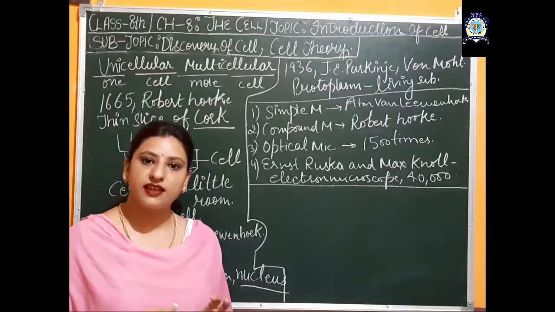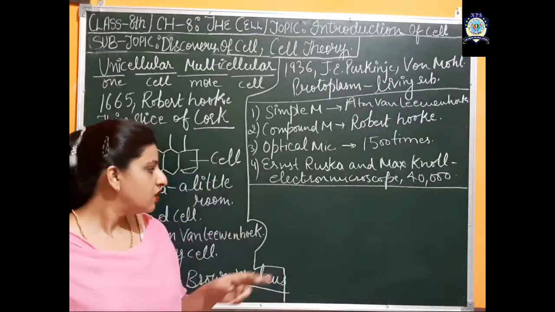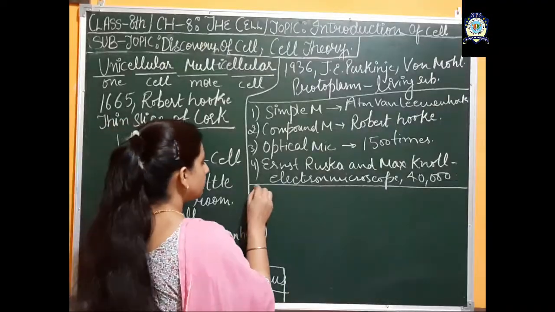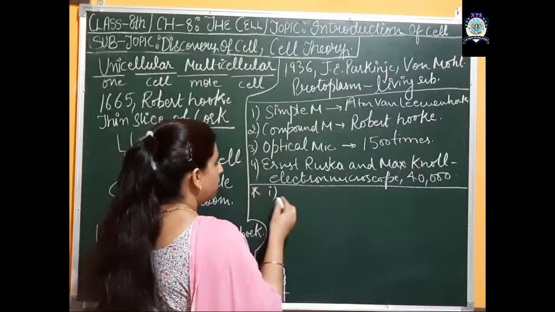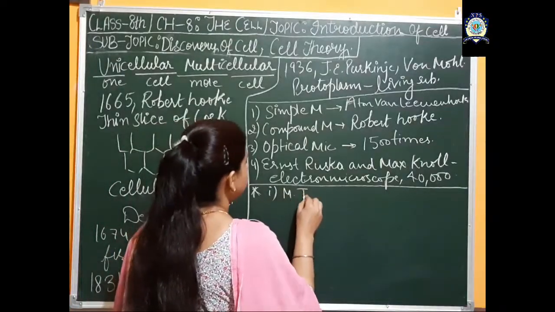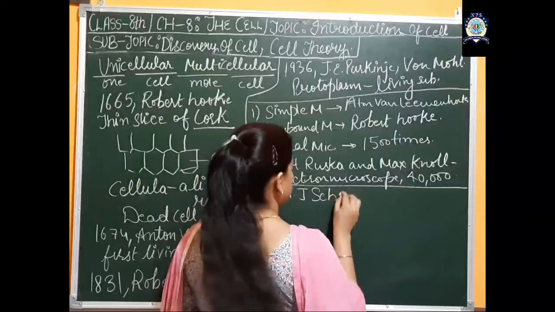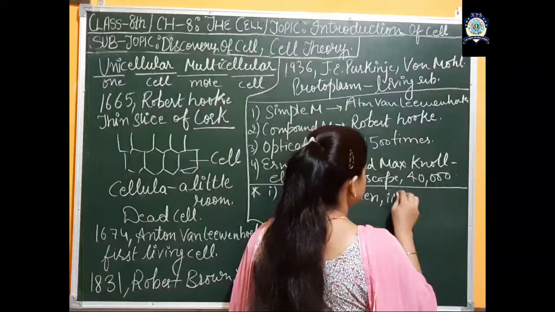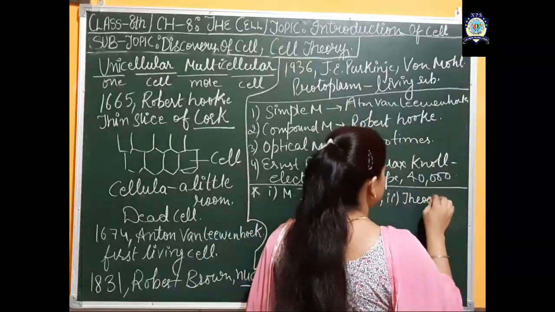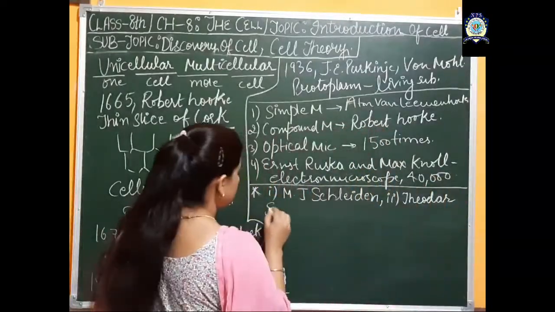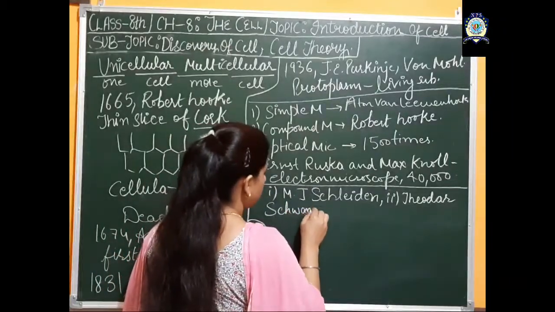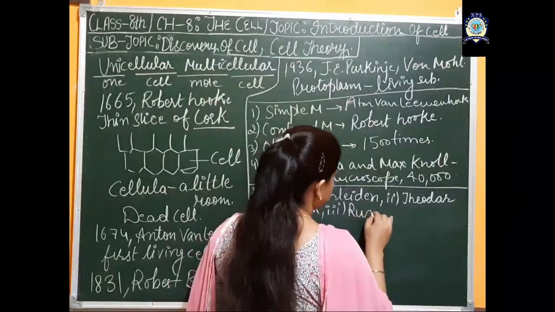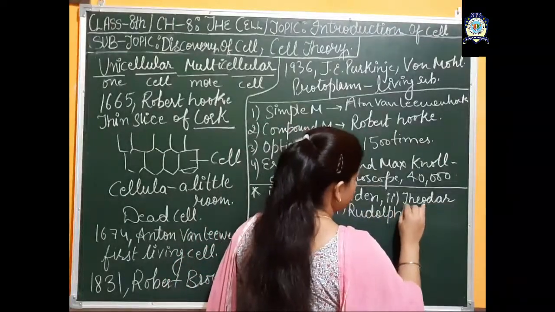All the cells of plants and animals exhibit this cell theory. First of all, this cell theory was given by 3 scientists. First is M.J. Schleiden, second Theodor Schwann, third was Rudolf Virchow.